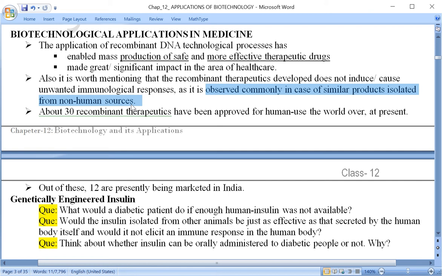We will discuss this when we come to the next topic, genetically engineered insulin.